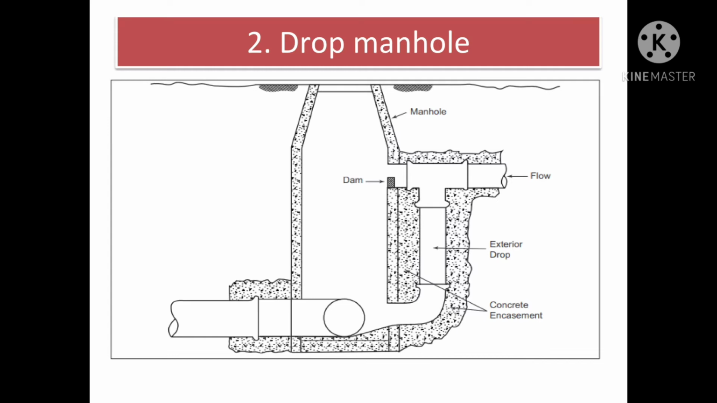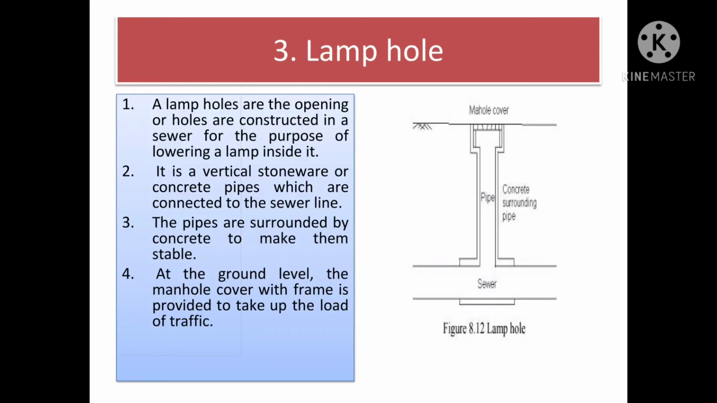Next one, lamp hole. Lamp holes are openings or holes constructed in a sewer for the purpose of lowering a lamp inside it. It is a vertical stoneware pipe or concrete pipe which is connected to the sewer line. The pipes are surrounded by concrete to make them stable. At the ground level, the manhole cover with the frame is provided to take up the load of traffic.